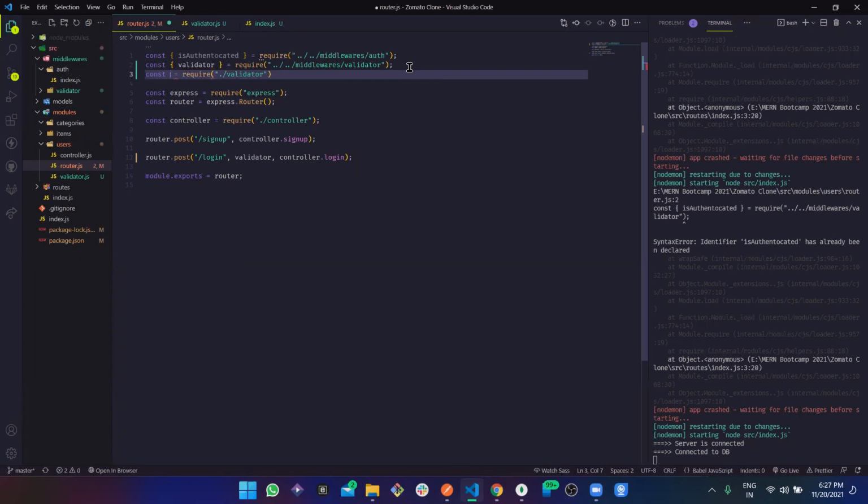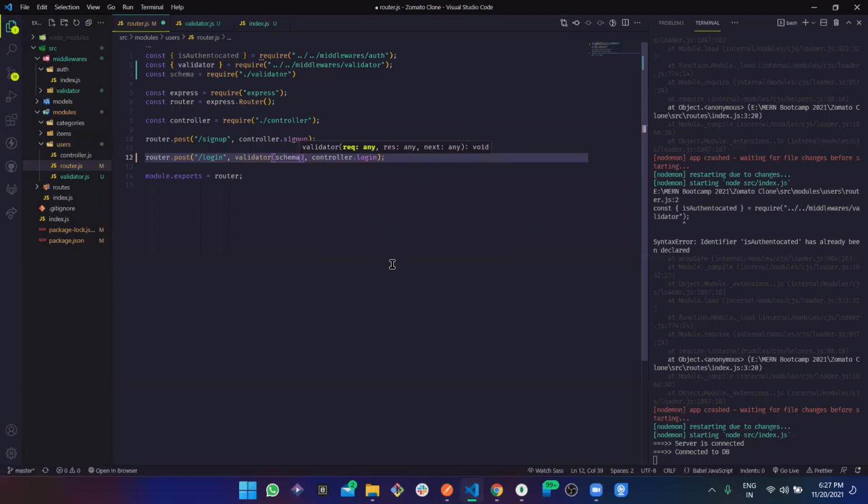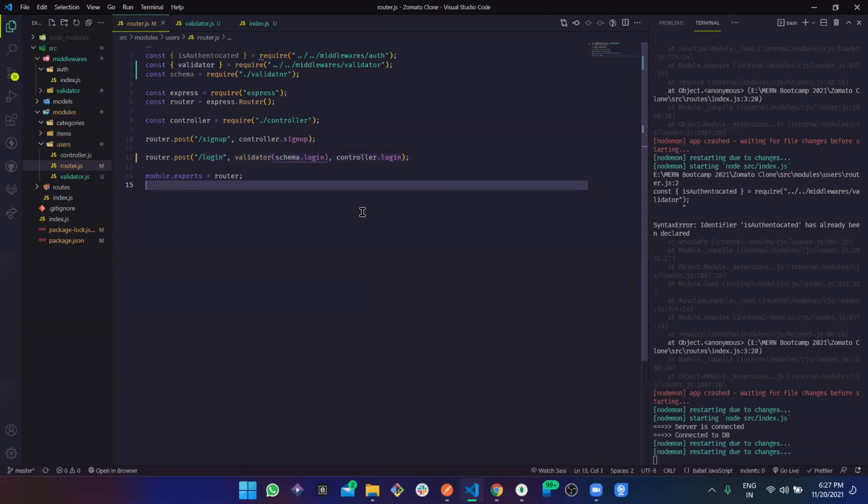Maybe we can call it schema, and then here we are going to pass something like schema.login. Okay, perfect.